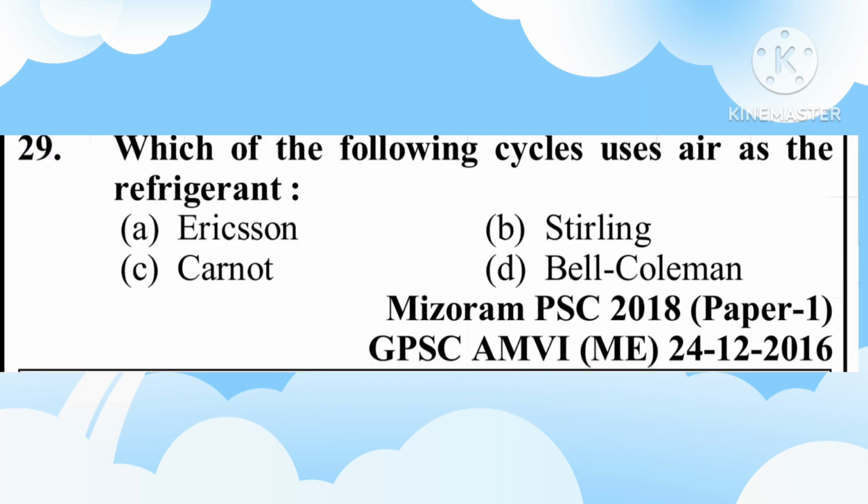Friends, question number 29. Which of the following cycles use air as the refrigerant? A. Edison. B. Stirling. C. Carnot. D. Bell-Coleman. Answer: D. Bell-Coleman.